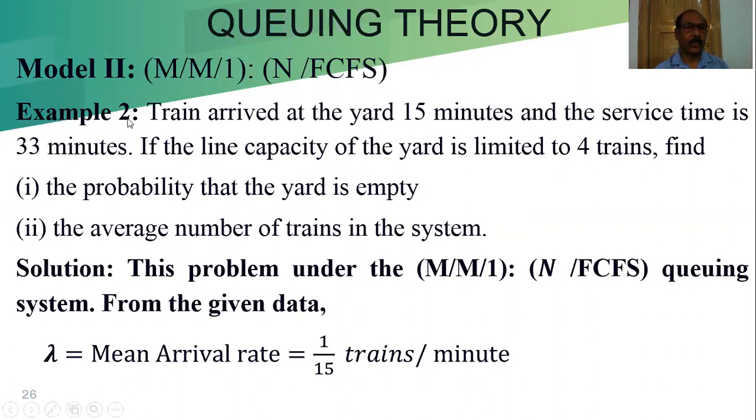Here we are considering another example. It is also related to the train problem in the Marshalling yard, for goods trains. A train arrives at the yard every 15 minutes and the service time is 33 minutes.